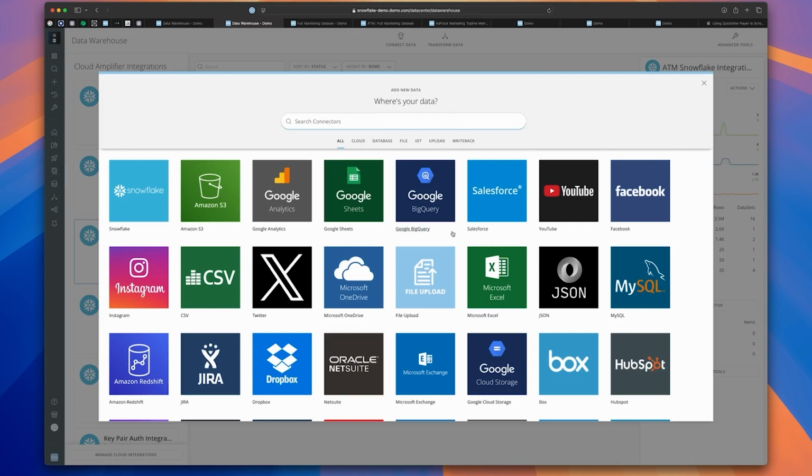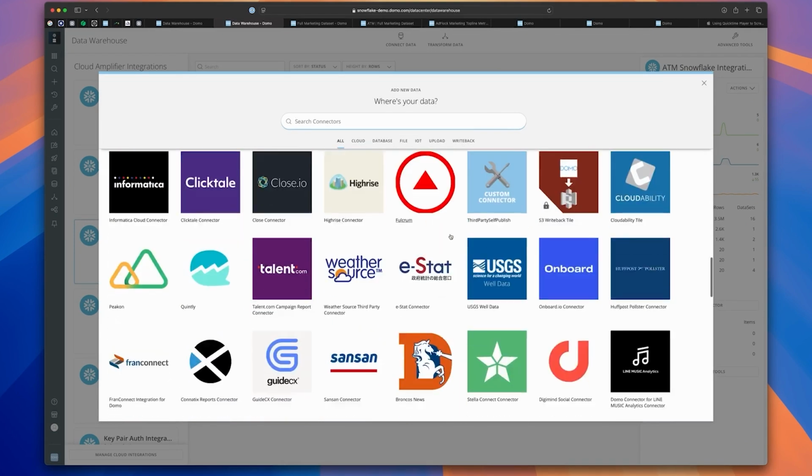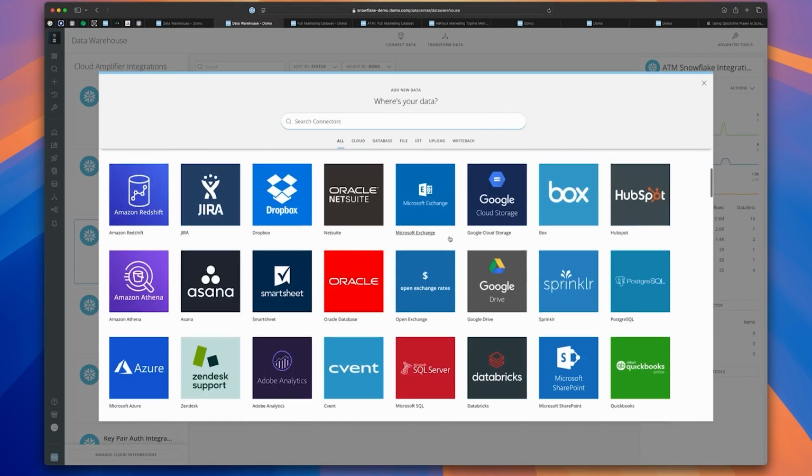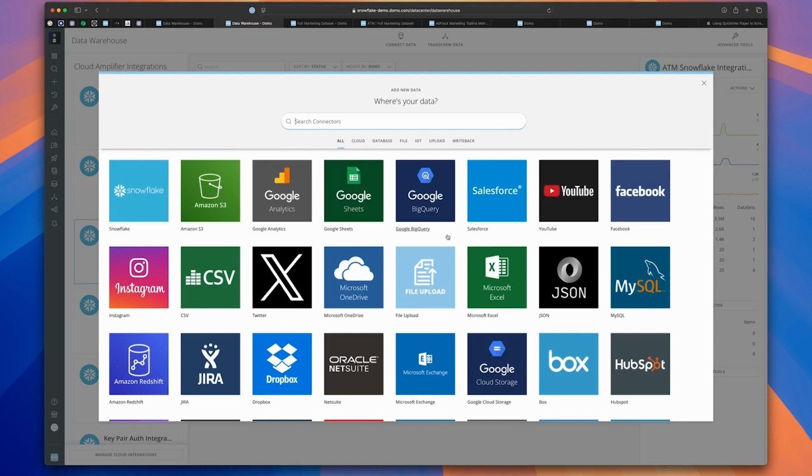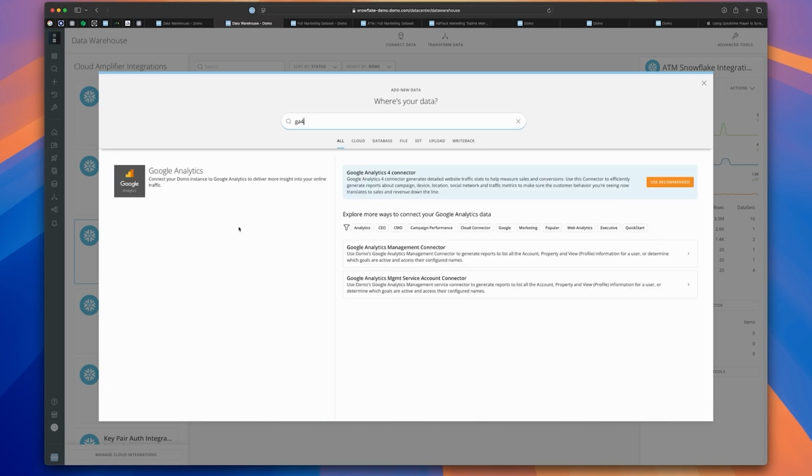that process. Domo has well over 1,000 pre-built connectors to allow you to do this for all of the most commonly used relational database systems, cloud applications, and so forth, especially when it comes to marketing use cases. For example, if I want to connect my GA4 data, we have a pre-built no or low code connector to allow you to query Google Analytics data and to land that into Snowflake.